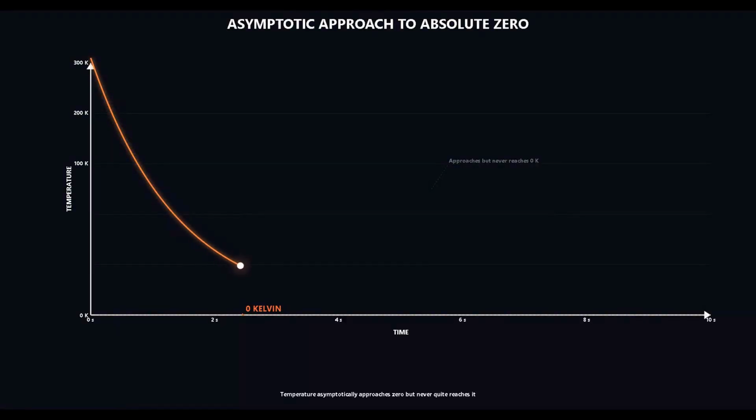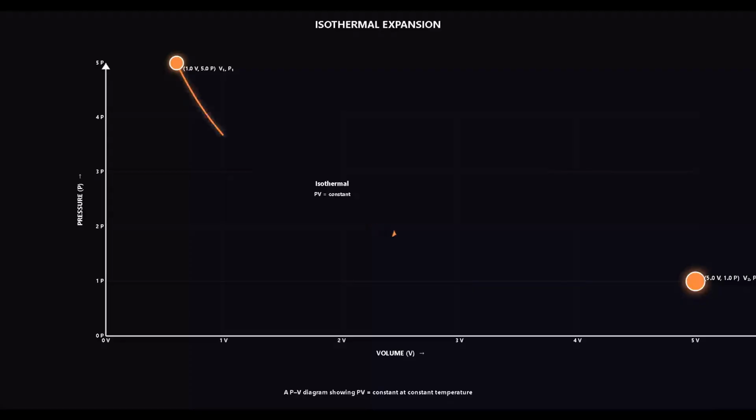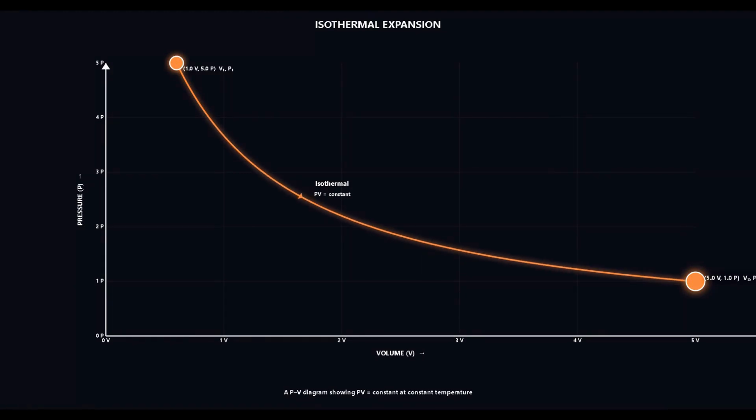However, the third law also implies that it is physically impossible to reach absolute zero in a finite number of steps. We can get incredibly close, but never touch it. Let us look at thermodynamic processes. First, we have an isothermal process, where temperature remains completely constant. It must happen slowly, allowing heat exchange with surroundings.